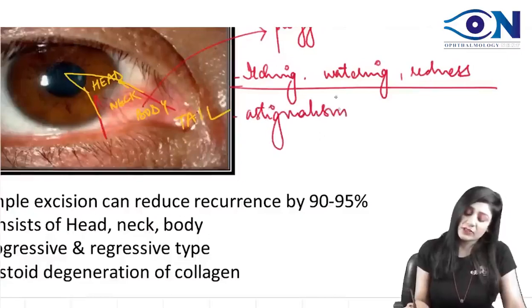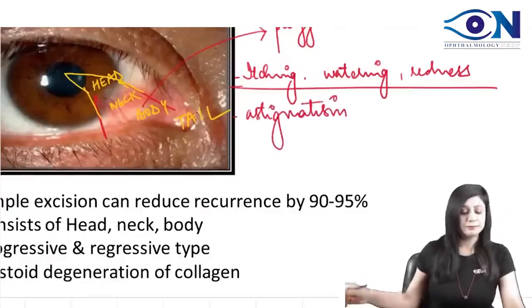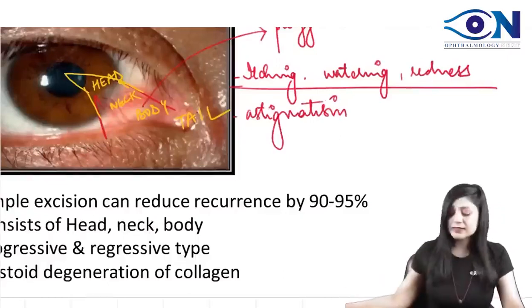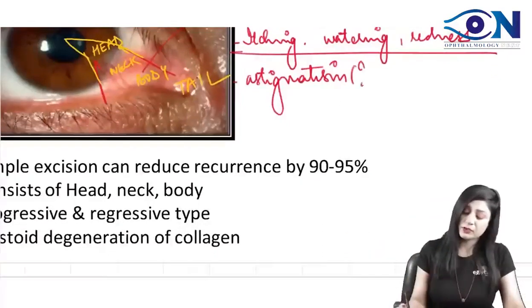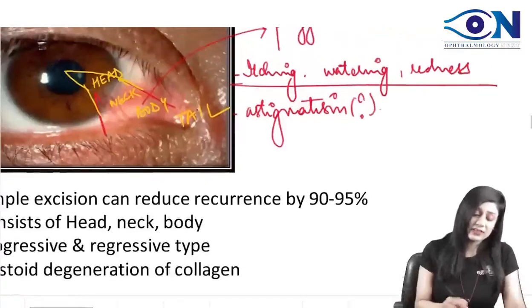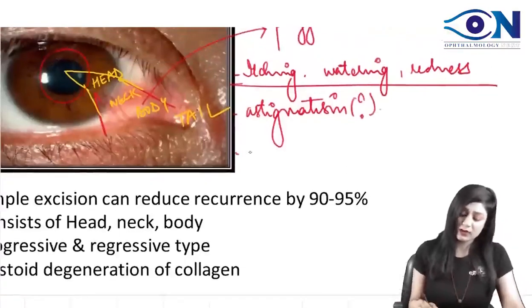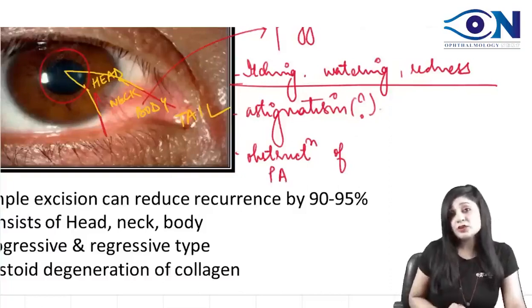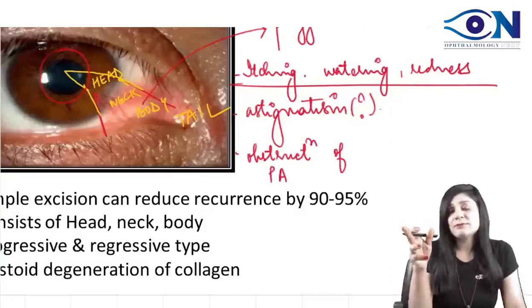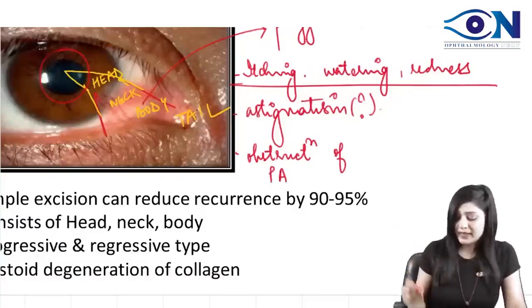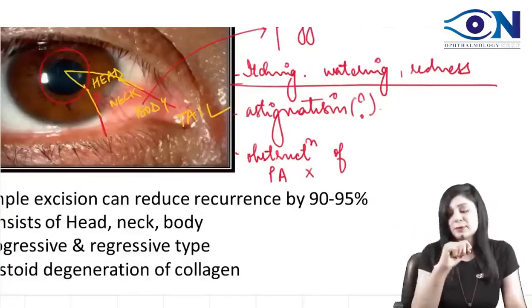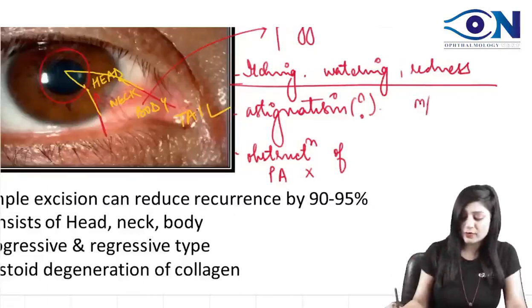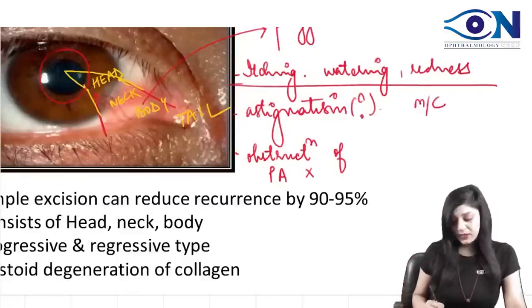Guys, who will tell me what is the kind of astigmatism found in pterygium? Question for you. And afterwards it can even block the pupil, so we can also have obstruction of the pupillary axis, which can also lead to diminution of vision. Now every pterygium will press the cornea, but every pterygium will not cause obstruction of the pupillary axis. That is why the most common will always remain astigmatism.